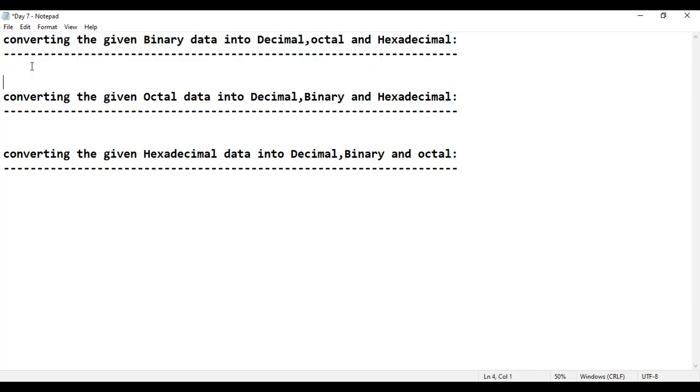hexadecimal. First, what I'll do, I'll just consider an example. Let me just take example number 1. Everybody please concentrate. Don't lose your concentration because it is pretty important. Let me just go back to the Sublime text. Let me just open the Sublime text. Okay.